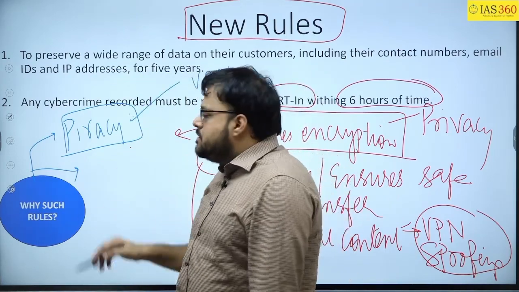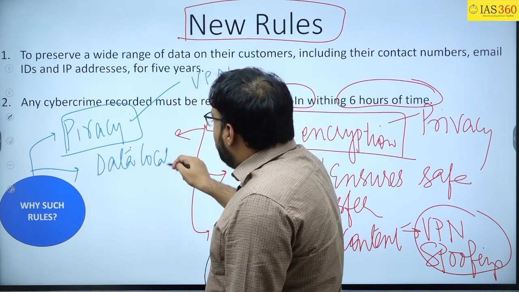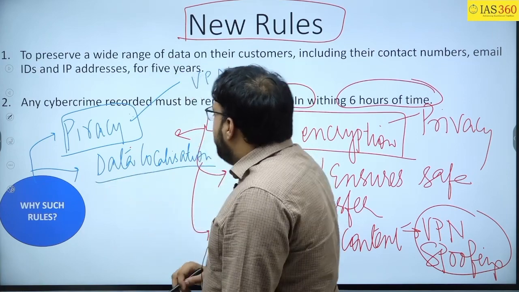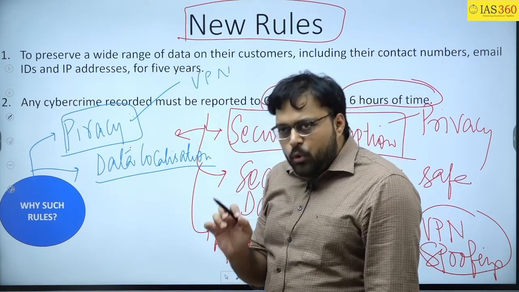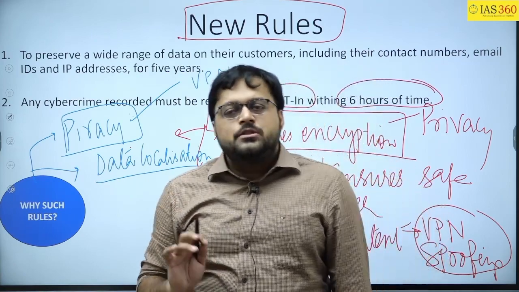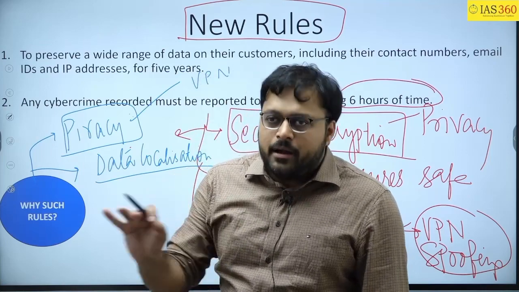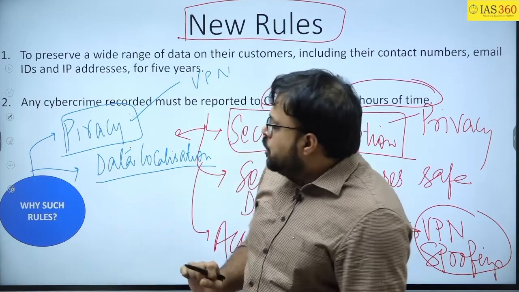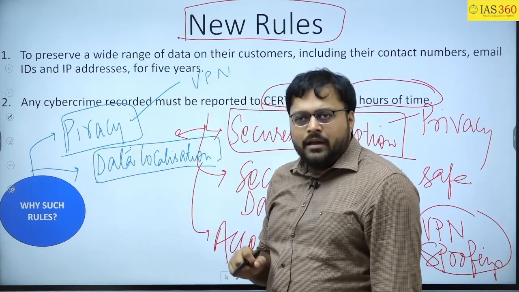Then the second is the data localization principle. Simply put, if the data is produced locally, it should be stored locally also. This is one of the features of data protection, or the draft Data Protection Bill 2018 and 2019 also. So it is against the idea of data localization.